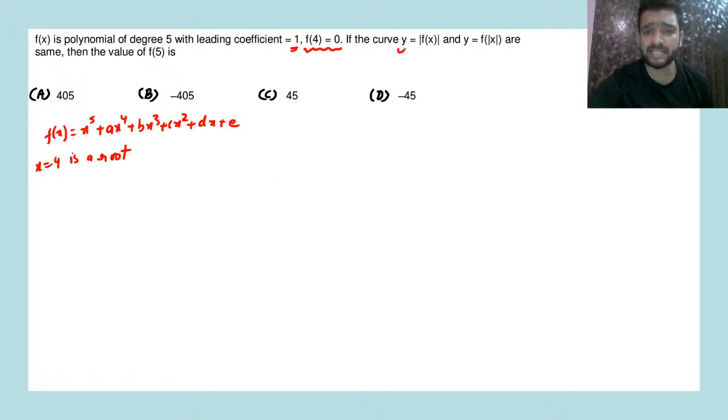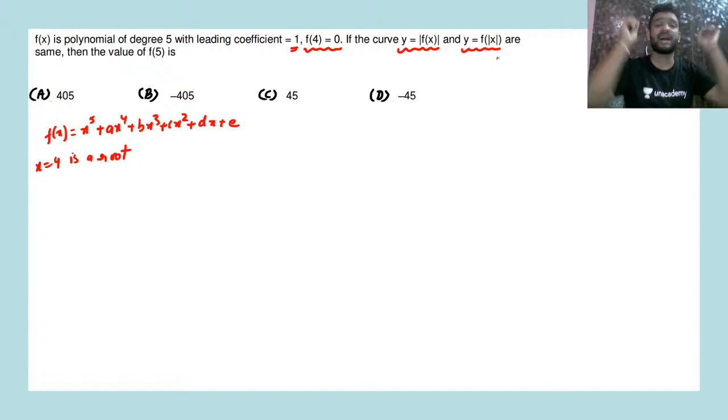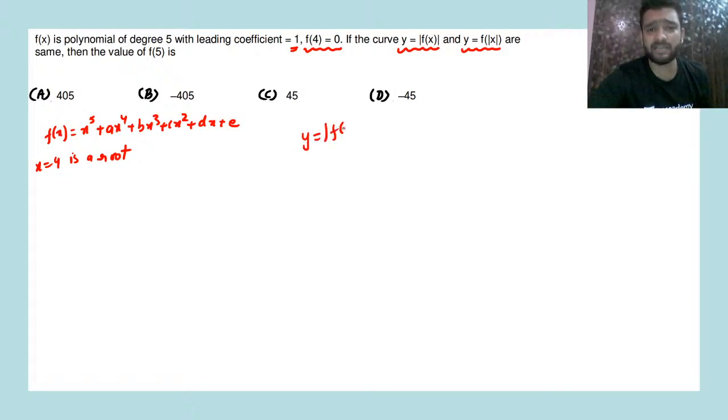Now the graphs of y is equal to mod of f of x and y is equal to f of mod x are the same. When we draw the graph of y is equal to mod of f of x, whatever is below, we take it above.